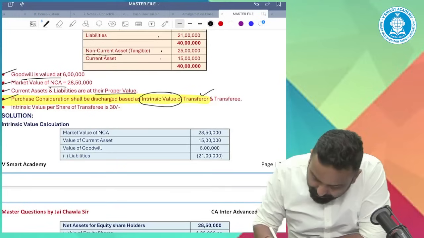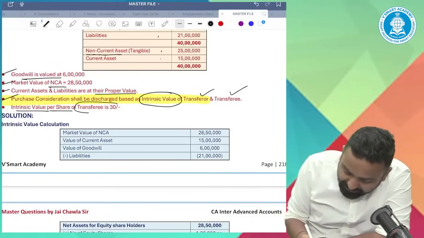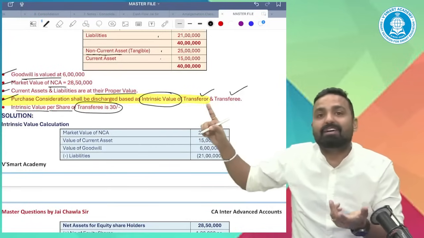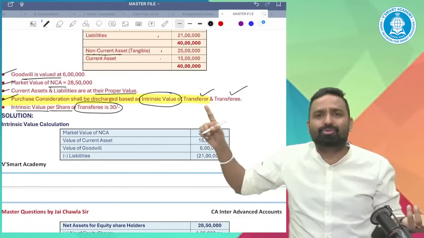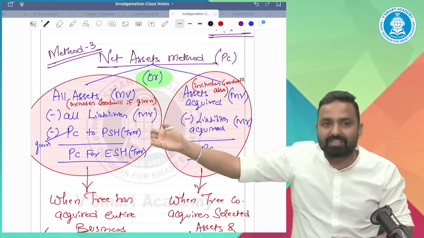Intrinsic value of transferor and transferee: they are giving you the intrinsic value per share of the transferee, but they are not giving you the intrinsic value of the transferor. Not an issue. No worry. What we will do? We will calculate all assets minus all liabilities.